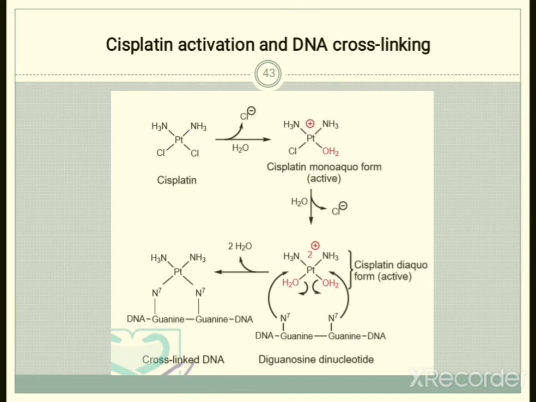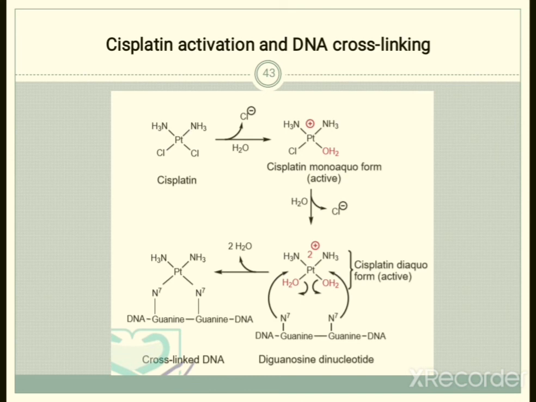This is an active form of cisplatin. Further, in the presence of a water molecule, another chlorine is removed, giving the cisplatin diaqueous form. This is also an active form of cisplatin. On platinum there are 2 positive charges and 2 water molecules.